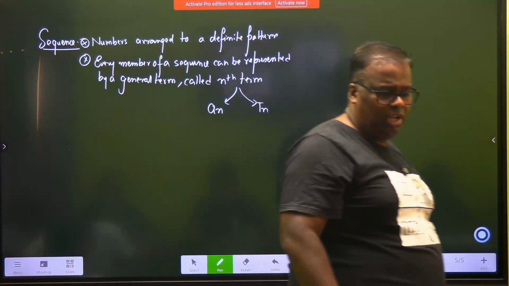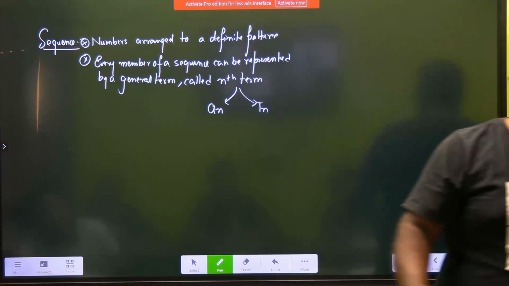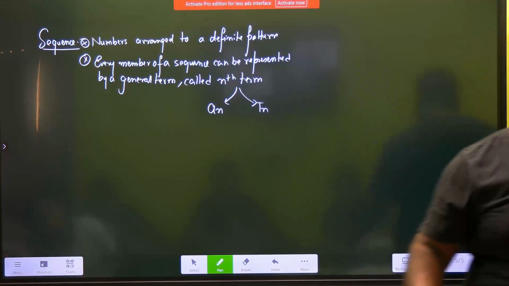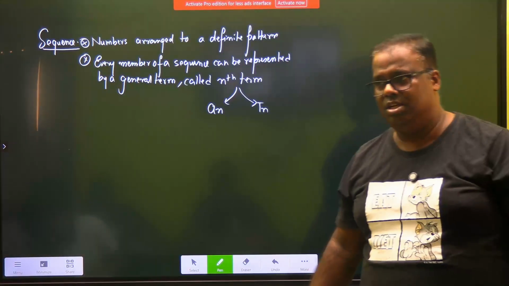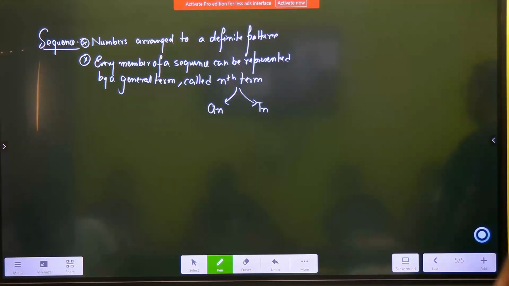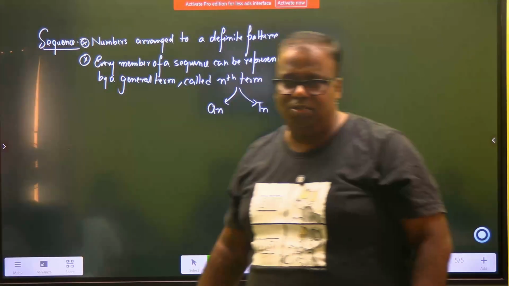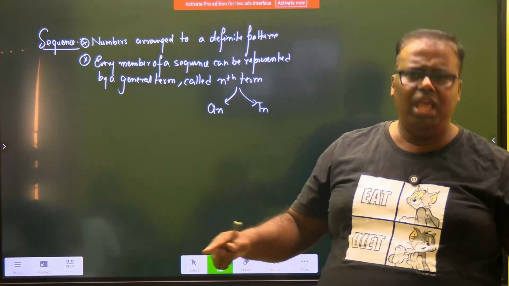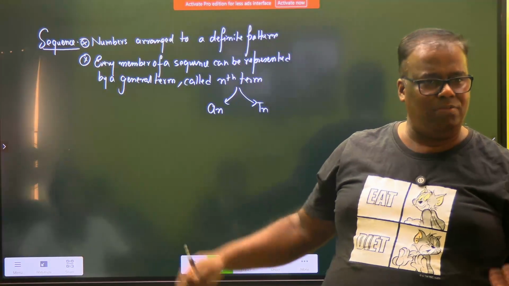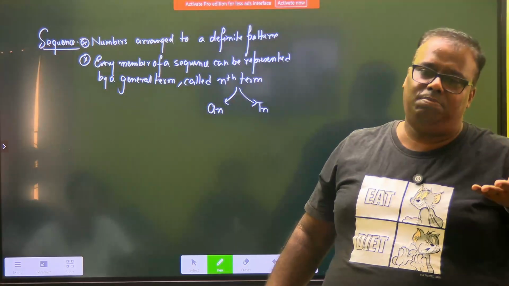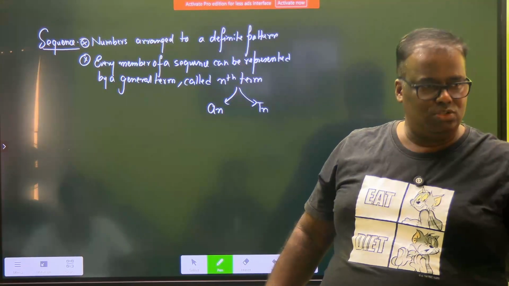As a student, your headache should be, sir, tell me the an, tell me the an. Once you know the an, you should be able to immediately formulate the series. Let us see how we are able to formulate. There will be an an or a tn, and once you find that an or tn, you get the idea how the series will be. Got it? Like when you are on the 13th floor of an apartment, what are the flat numbers like? 1301, 1302, 1303, everything is with a 13. You climb one floor up, that 13 gets replaced by 14. So you know the sequence now.